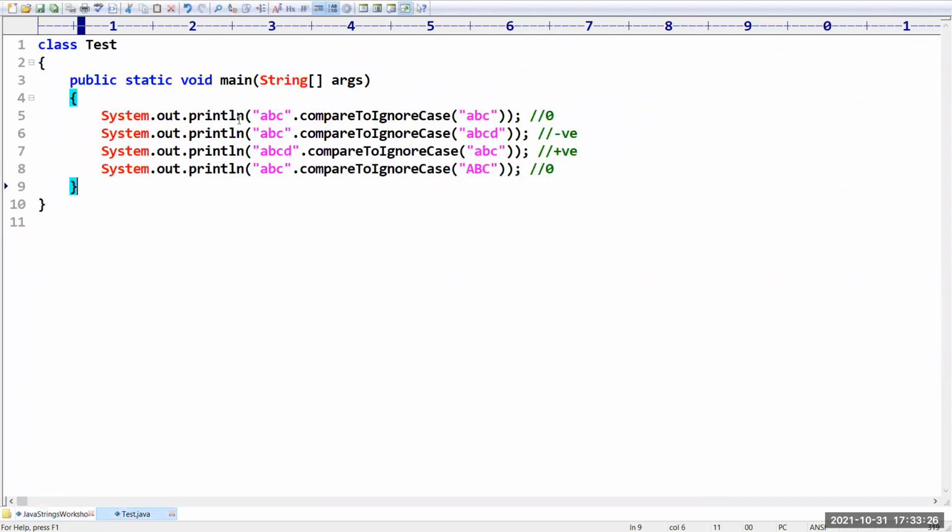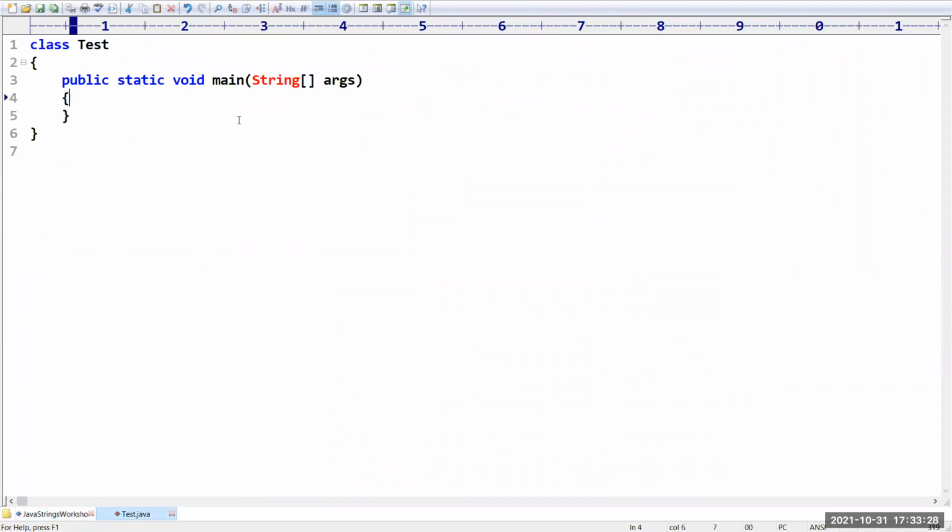Okay, let me take one example and then I will explain. Just have a look once. System.out.println of, sir, I am taking A B C D E F G H. Okay, like this.